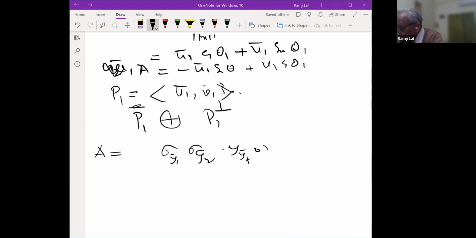So let me write these rotations R1, R2, Rr. Rotations R1, R2, Rr are rotations, and these are reflections. So W is the subspace generated by y1 bar, y2 bar, yt bar. So it is just a composition of certain rotations and certain reflections. So that is the basic structure theorem for the orthogonal group.